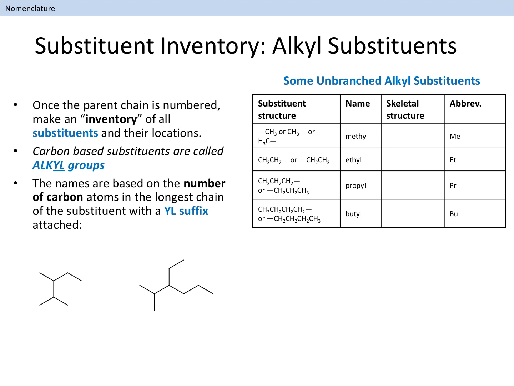To assign locations to substituents, we need to number each carbon atom in the parent chain sequentially, starting at 1, and continuing to the end of the chain. There is often more than one way that the numbering can be done, so we need to have a rule in place so that location numbers are assigned consistently. When numbering the parent chain, the goal is to assign the lowest possible numbers to any substituents. The correct numbering scheme will follow this rule.